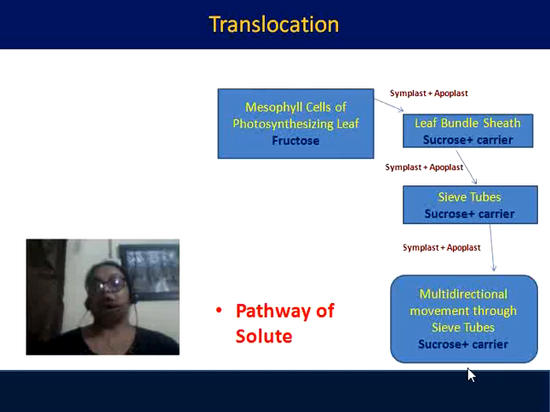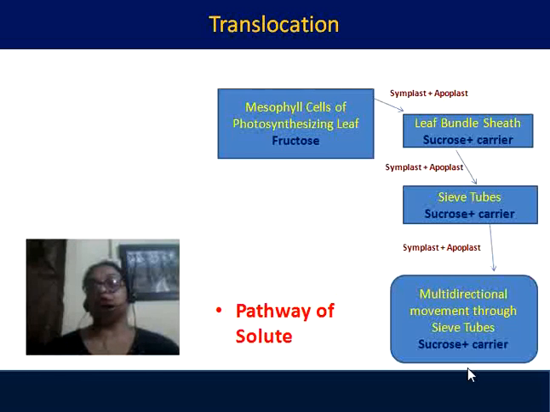Now the pathway of solute. Solute is synthesized in the leaf. In the mesophyll cells of the photosynthesizing leaf, by photosynthesis, fructose is synthesized. This fructose by symplastic as well as apoplastic way moves to the leaf bundle sheath. There the fructose gets converted into sucrose, a disaccharide, plus a carrier. The carrier gets attached to the sucrose.